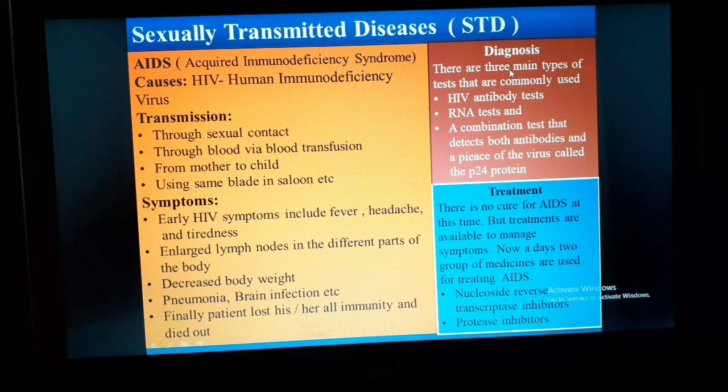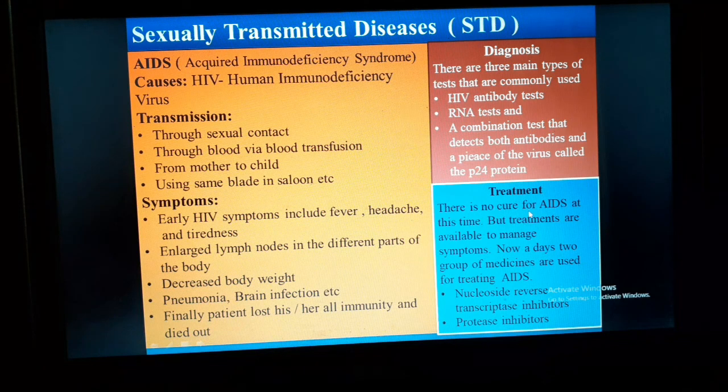Now the process of diagnosis of AIDS. HIV infection is commonly diagnosed by blood test. There are three main types of tests commonly used. Number 1, HIV antibody test. Number 2, RNA test. And number 3, a combination test that detects both antibodies and a piece of the virus called the P24 protein.